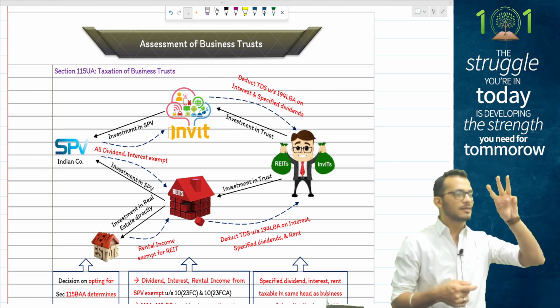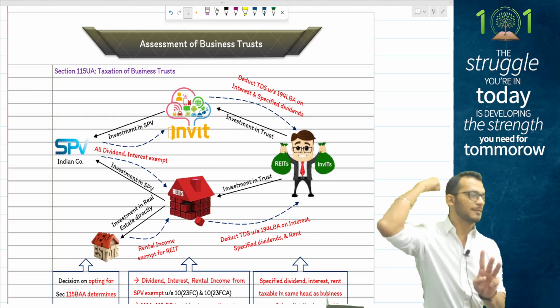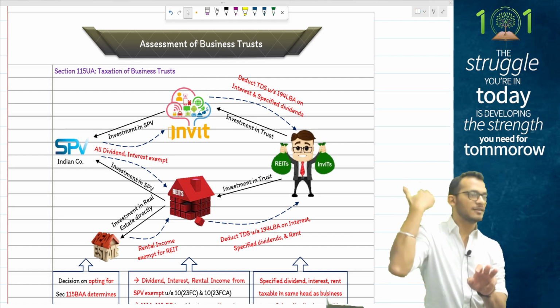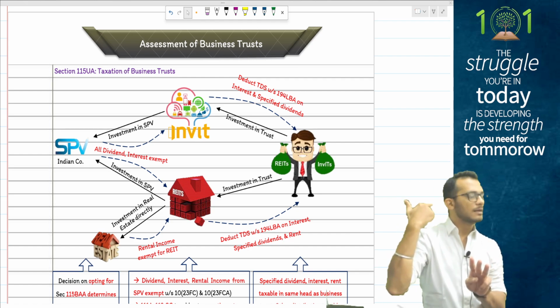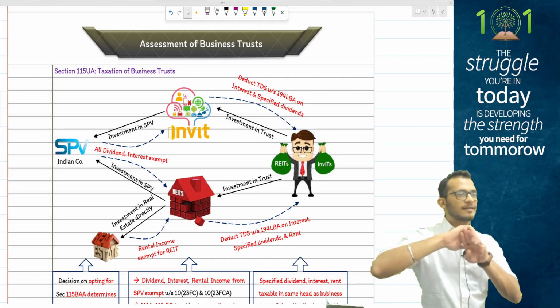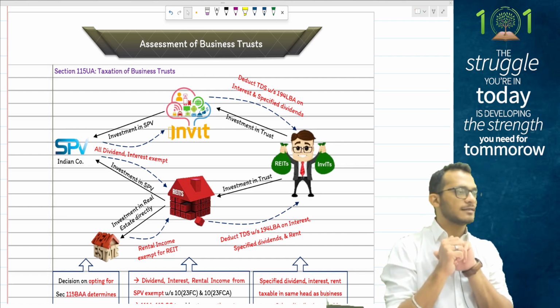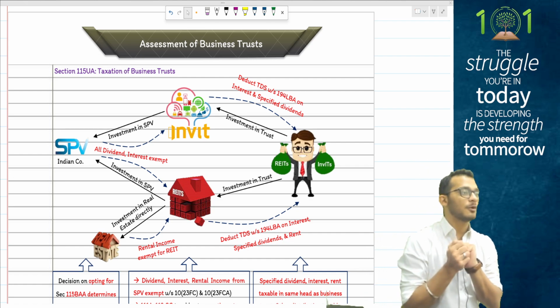In simple words, three incomes are going to be taxed in the hands of investors: interest received from the SPV, dividends received from the SPV if the SPV is paying tax at special rates, and rental income earned by the business trust. These are the only three incomes which will be taxable in the hands of investors. Every other income, if at all there is any, will be taxable in the hands of the business trust itself, provided they are passive in nature.